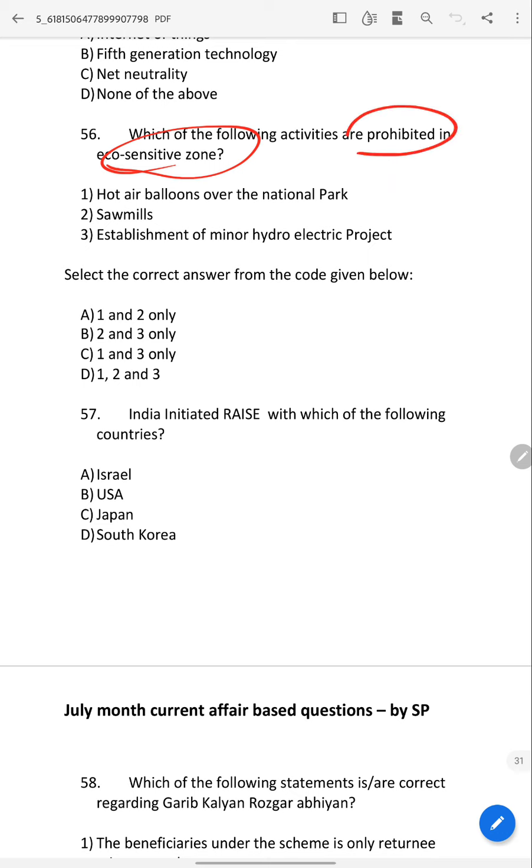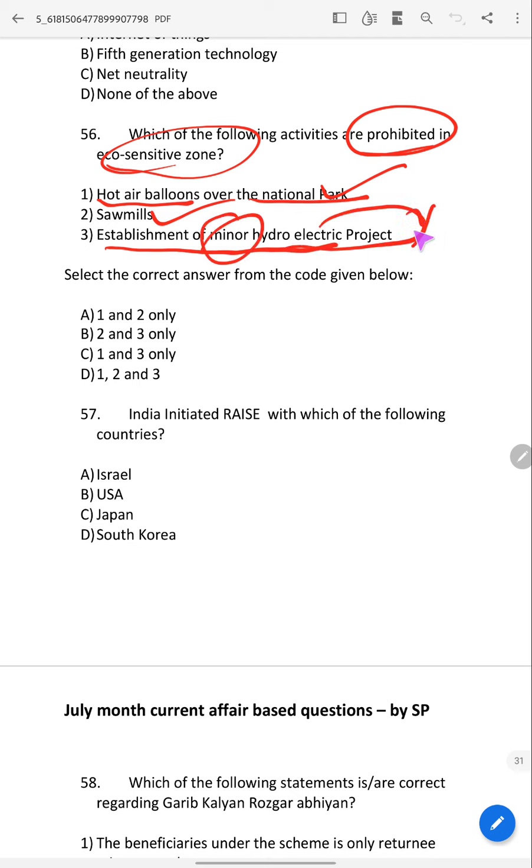So what are the things prohibited in an eco-sensitive zone? Hot air balloons over national parks and sawmills are prohibited. Establishment of minor hydropower projects is not prohibited, but major power projects are prohibited.